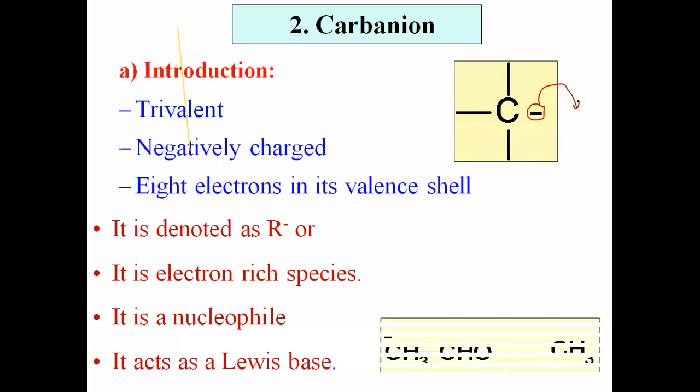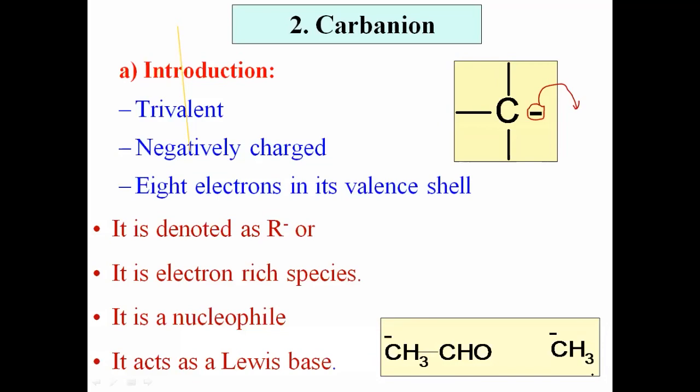Okay, and this is the example of carbanion. Suppose CH2 CH2 CHO with carbon having negative charge, then CH3 with carbon having negative charge. These are the examples of carbanion. Okay, now how will you define it? Simply, yes, a trivalent negatively charged carbon species having 8 electrons in its valence shell is called carbanion.